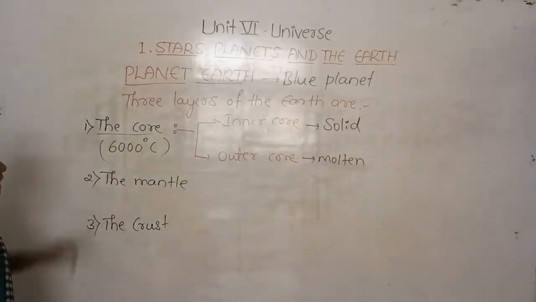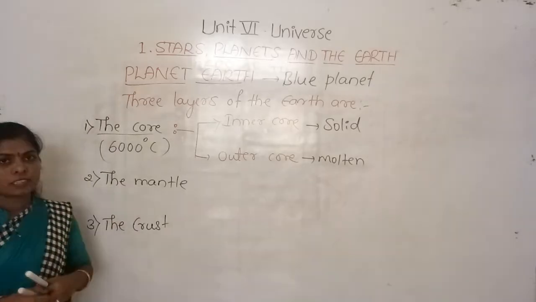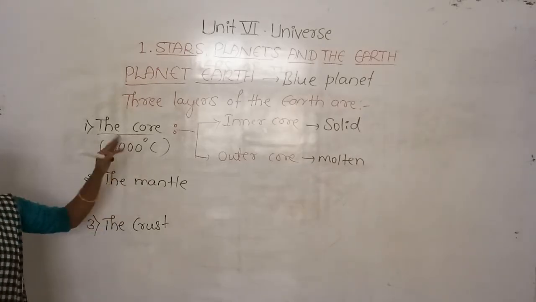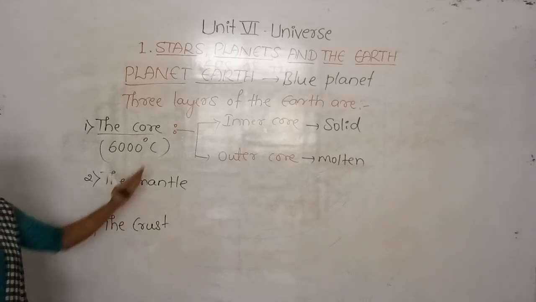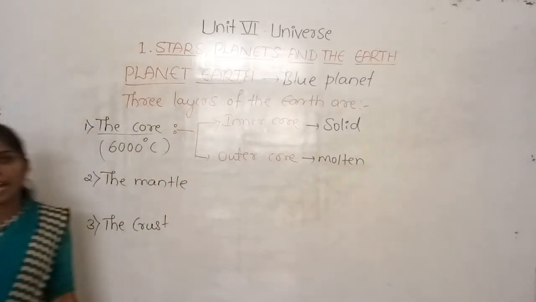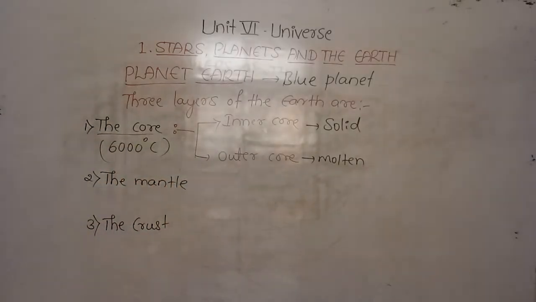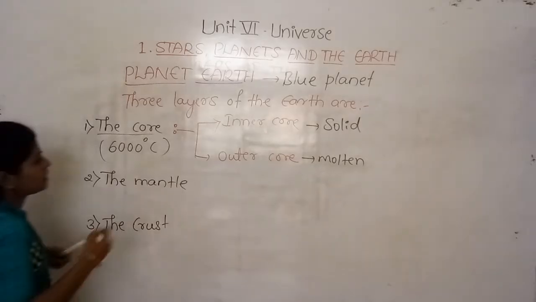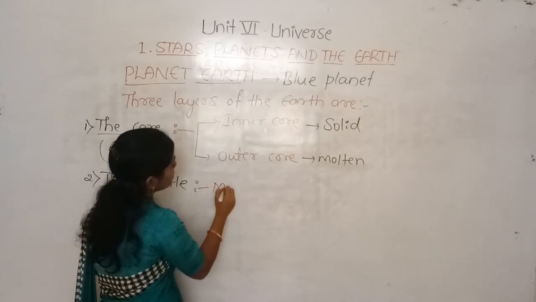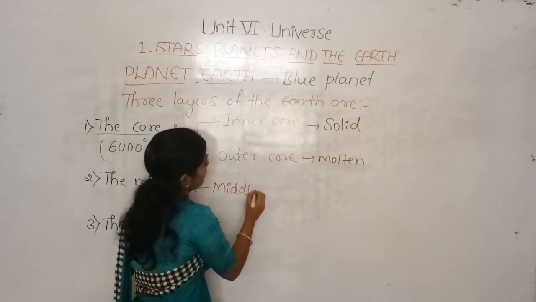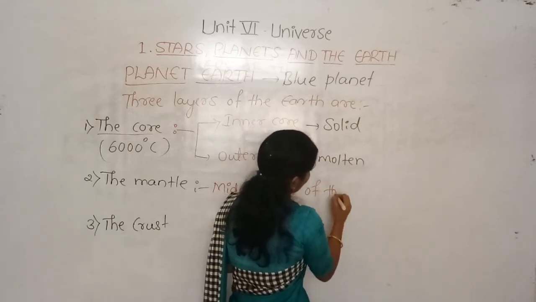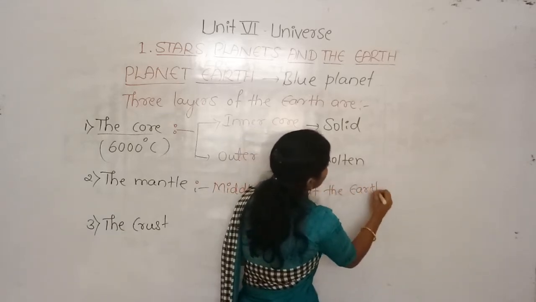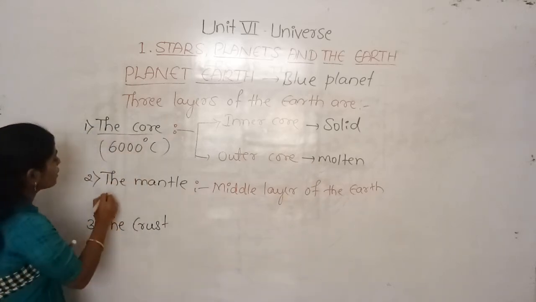And the next one is the mantle. The mantle is the layer above the core, above the outer core, and it forms the middle layer of the Earth. This mantle forms the middle layer of the Earth, and it consists of molten rocks.